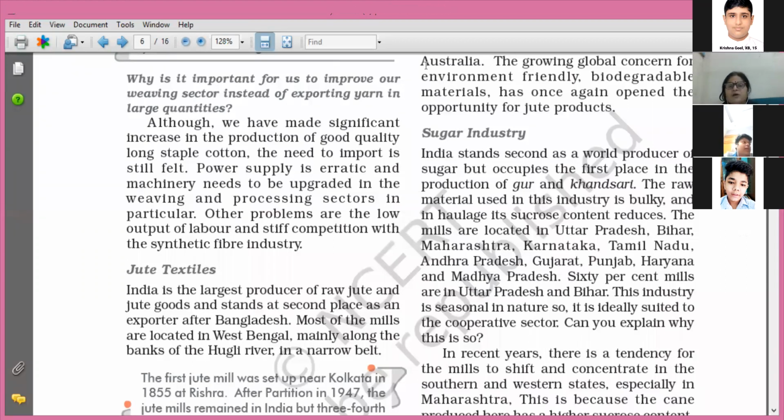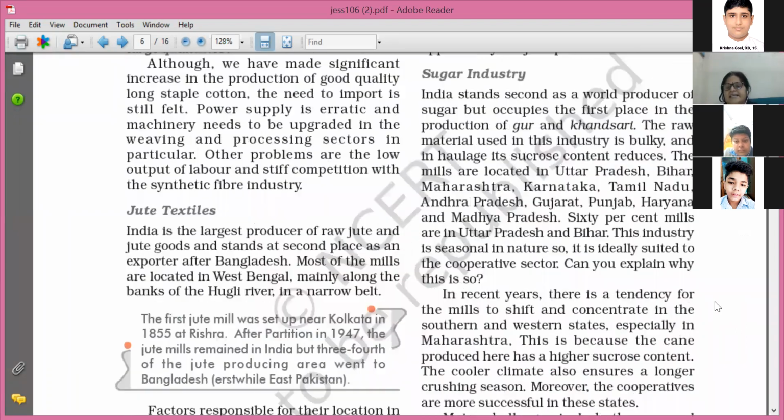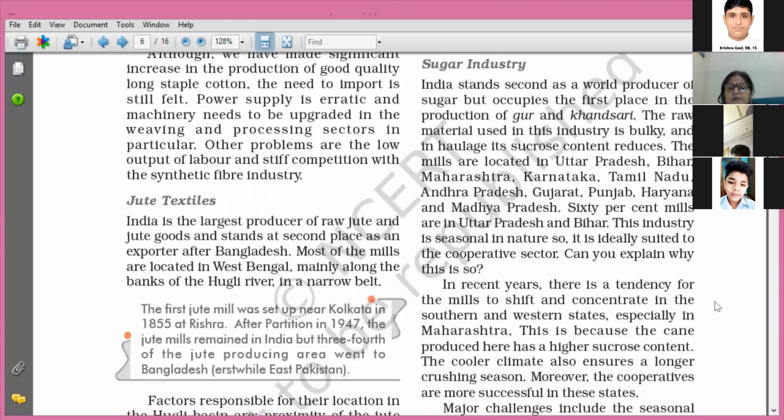All right. Now, the sugar industries are mainly found in Uttar Pradesh, Bihar, Punjab, Haryana. These are the main sugarcane producing areas of our country. But in recent years, there is a tendency for the mills to shift and concentrate in southern and western states, especially in Maharashtra. So nowadays we are growing more and more sugarcane in Maharashtra, in the peninsular part or in the southern part of our country.